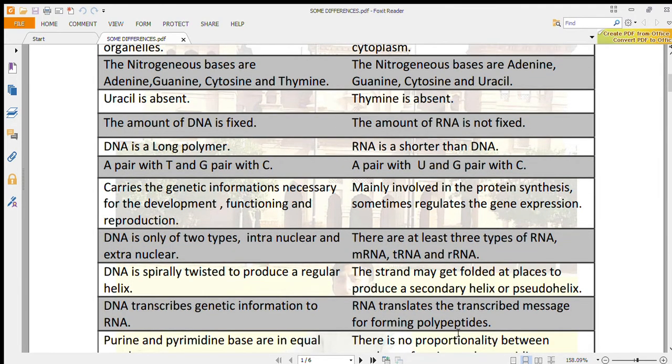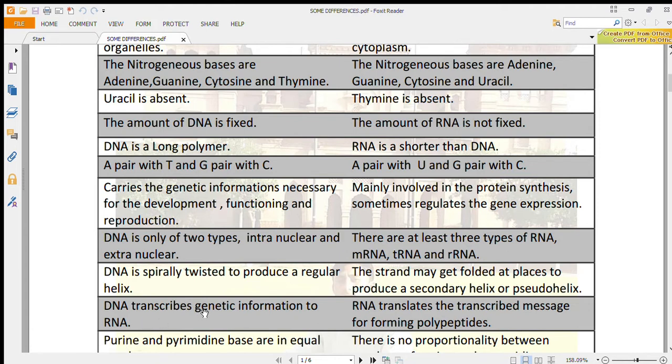DNA is only of two types, intranuclear and extranuclear, while there are at least three types of RNA: messenger RNA, transfer RNA, and ribosomal RNA. DNA is spirally twisted to produce a regular helix. The strand may get folded at places to produce a secondary helix or residue helix in the case of RNA.